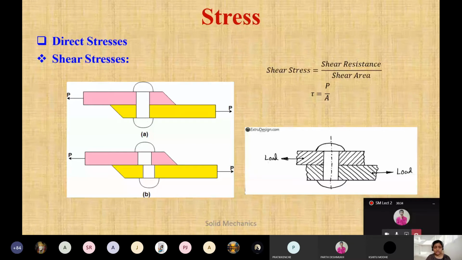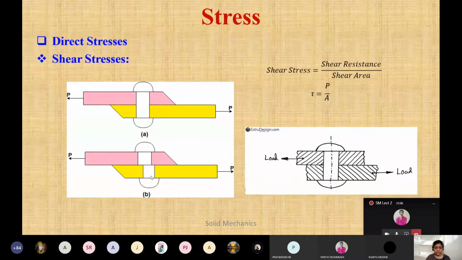And ध्यान देना है, the shear stress will occur in two or more than two materials, not in a single component or a single material. ये ध्यान देना है, ठीक है? The shear stress will generate between the two materials only, where either it will be welded or fixed in some other way. So you should remember that shear stress will occur in two materials, two components only. It will not come in a single component or a single material.